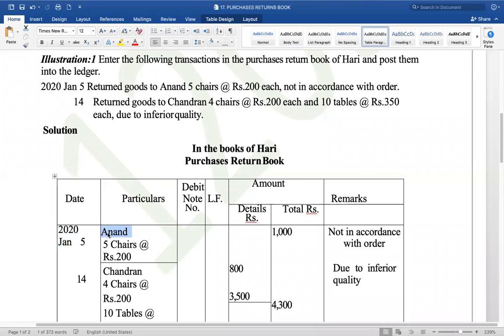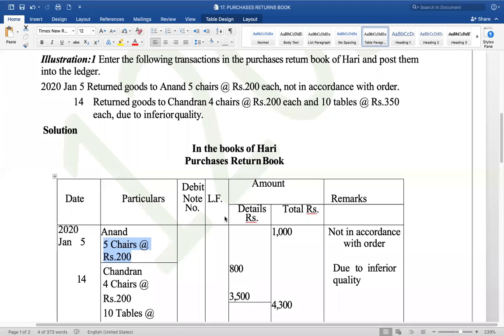To Anand, you're sending 5 chairs, each costing 200. That's what is written in the particulars column. And there's a debit note. That debit note carries some number. If that number is given in the problem, you write it here. Otherwise, it's irrelevant, you just draw the column and leave it like that.